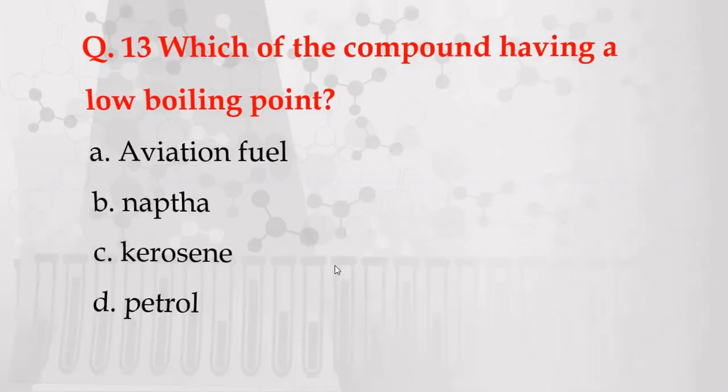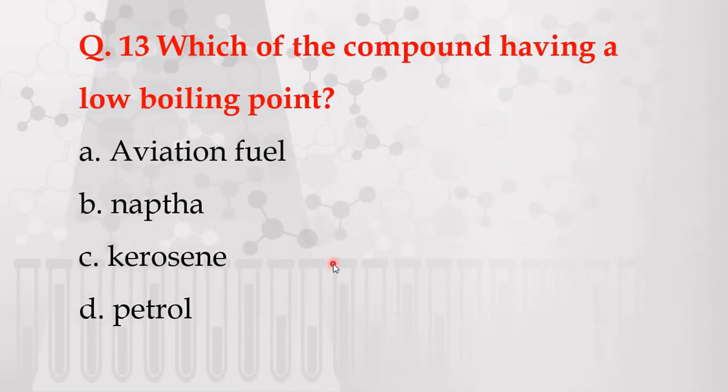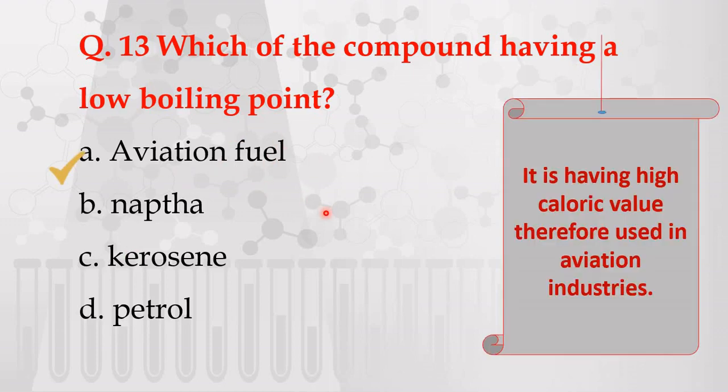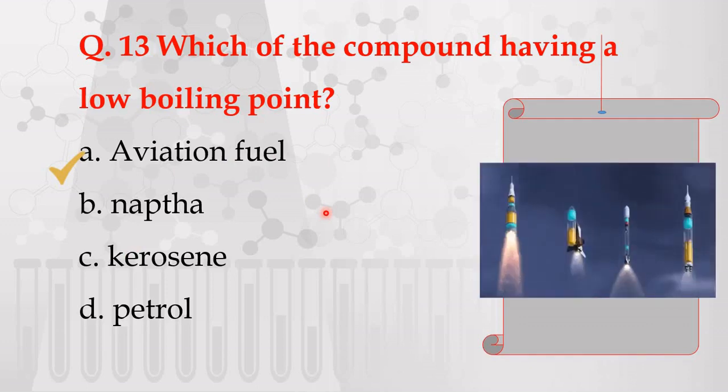Next question. Which of the compounds has the low boiling point? The compounds are given here: A. Aviation fuel, B. Naphtha, C. Kerosene, D. Petrol. In the distillation tower, at the upper side aviation fuel is separated at the last. It has high calorific value and therefore it is used in aviation industries.